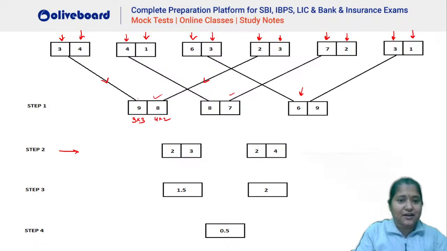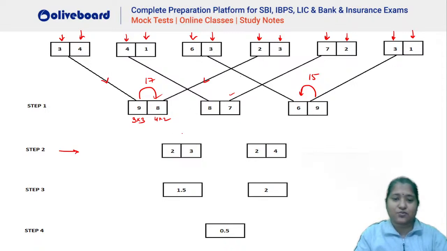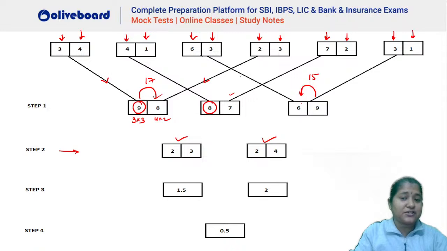Okay, let's understand, right? So 9 plus 8 gives us 17. 6 plus 9 gives us 15, right? First digit sum, okay, we'll check. 9 plus 8 plus 6: 9 plus 8 is 17, 17 and 6 gives us 23. Okay. 8 and 7, 15. 15 and 9, 24. Absolutely, that is right here. So you can see we are adding all the first digits together.